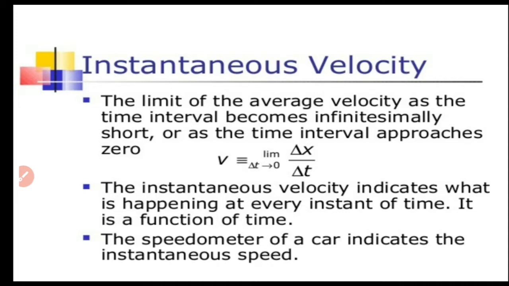And it is defined as the limit of average velocity as the time interval becomes infinitesimally short, or as the time interval approaches zero. Because velocity we can find only by applying the expression change in position by time interval.